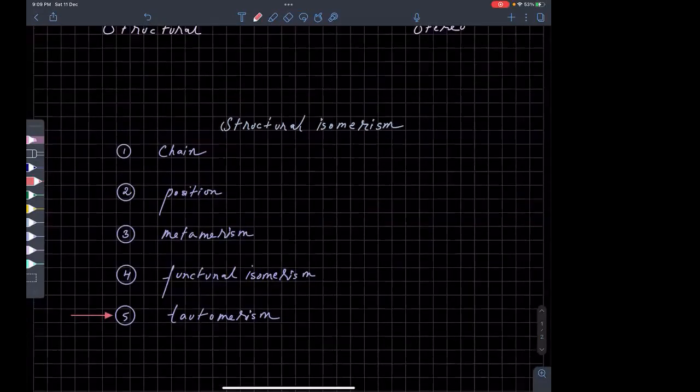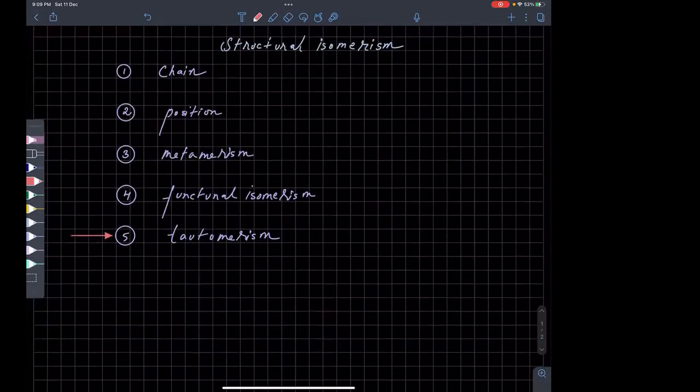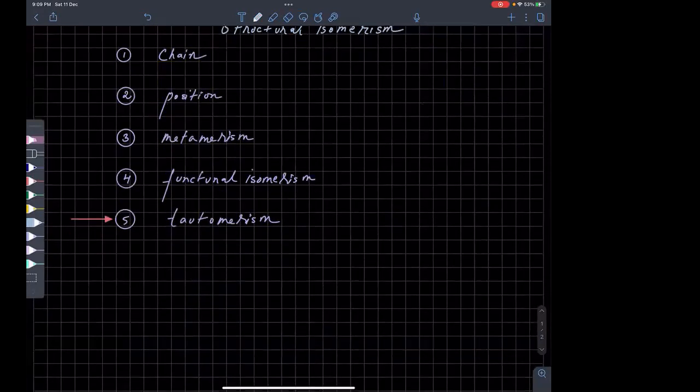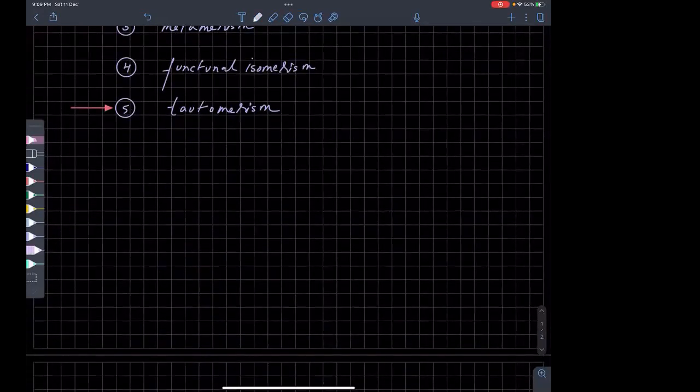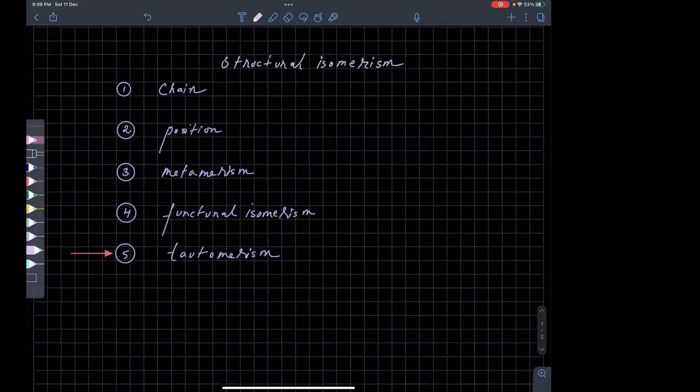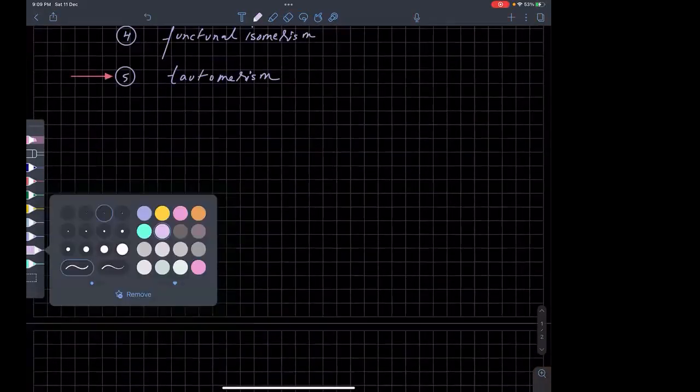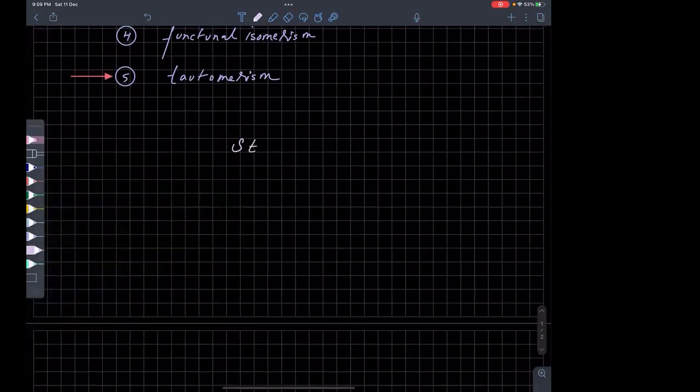Anyway, so what about stereoisomerism? What are the subcategories of stereo? Conformational and configurational. Okay, I'll just go through stereoisomerism. I'll not be doing conformational now. Conformational isomerism will be introduced while we study about alkanes, okay?